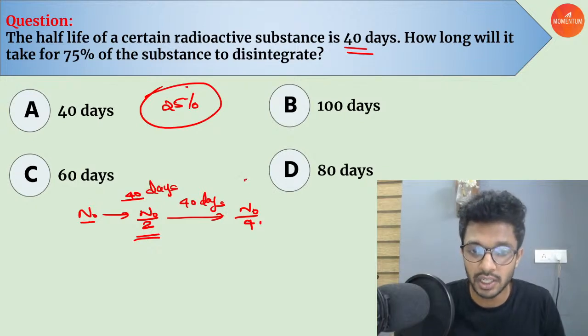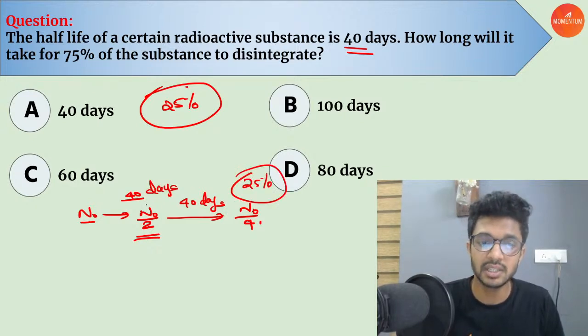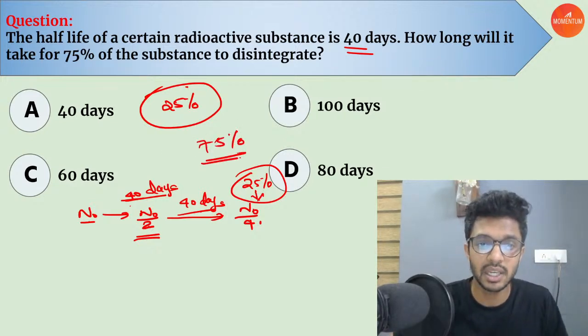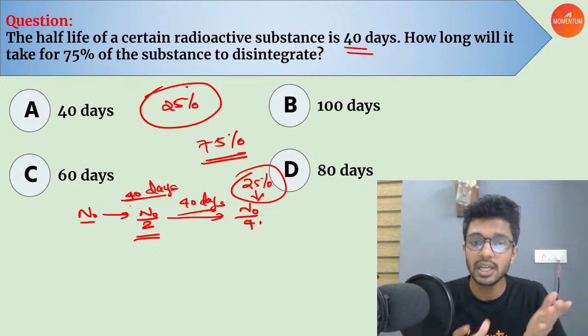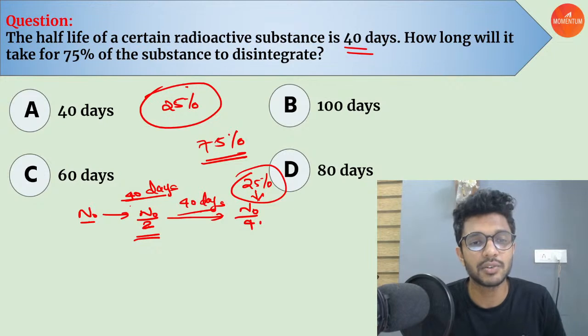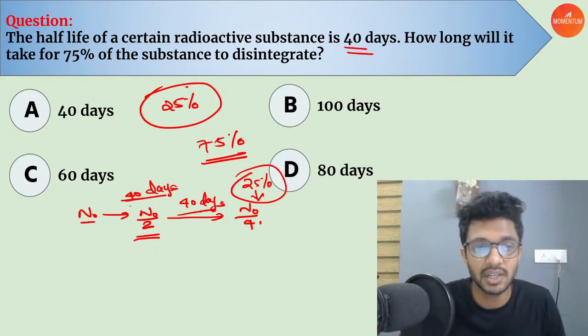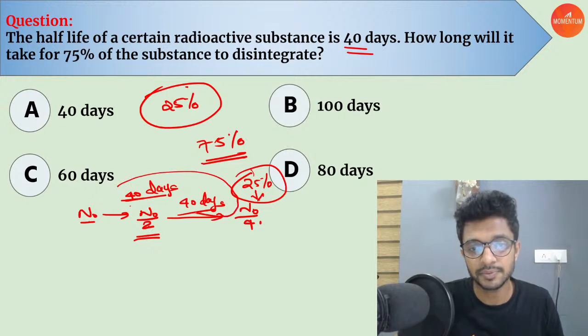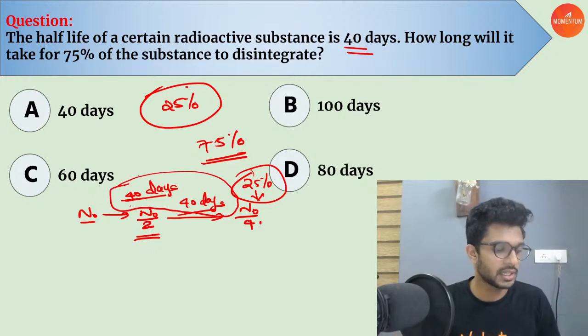That is corresponding to 25%, which means after 2 half-lives, after 40 plus 40, 80 days, the available amount is 25%. It means 75% has disintegrated. So we have satisfied the condition of the question for disintegration of 75%, or for the molecules to be 25%. How many days did it take? 40 plus 40, 80 days. Understood? Is it clear?